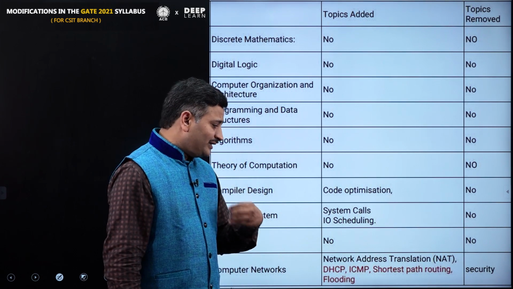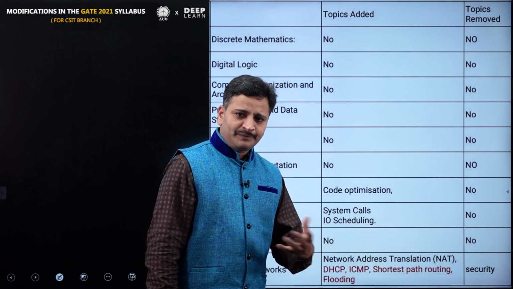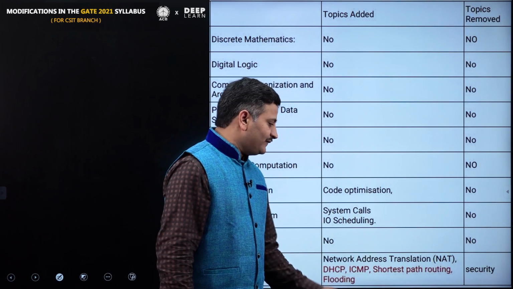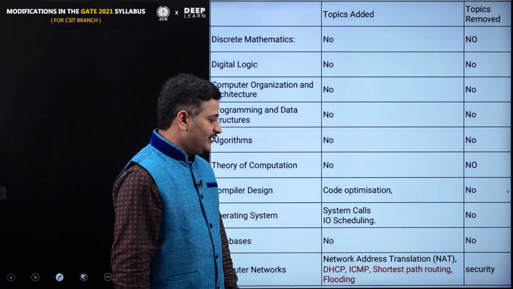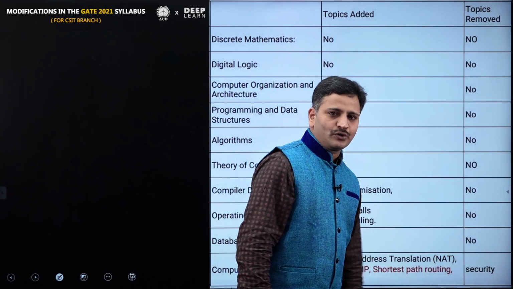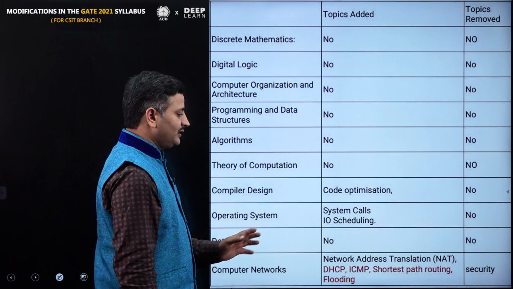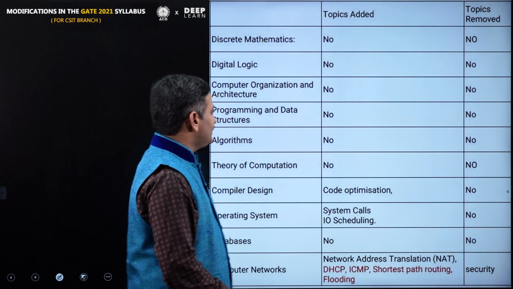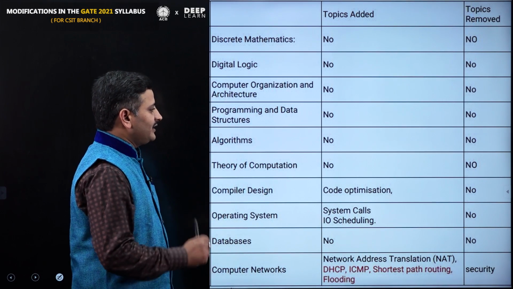But we already taught all these topics in the classroom for the previous year students. But this time they highlighted them, therefore we will focus more on these topics also. But this time we don't have the network security topic, so students have no need to learn network security, right? So these are the changes in technical subjects.